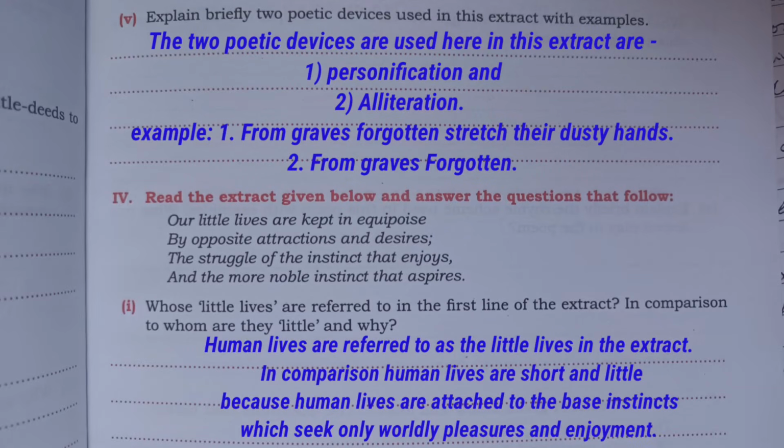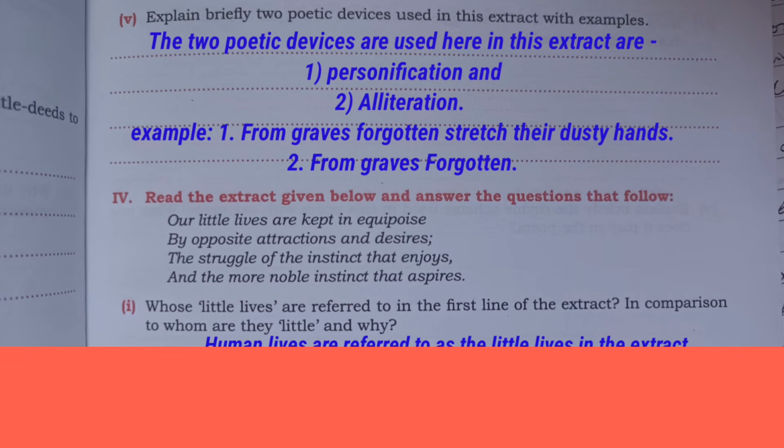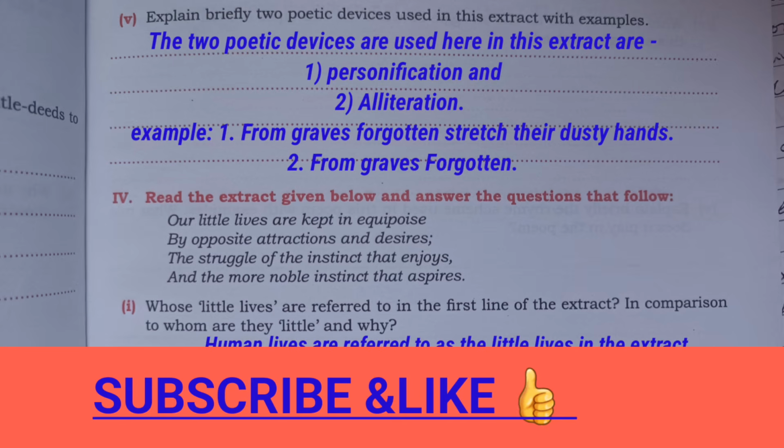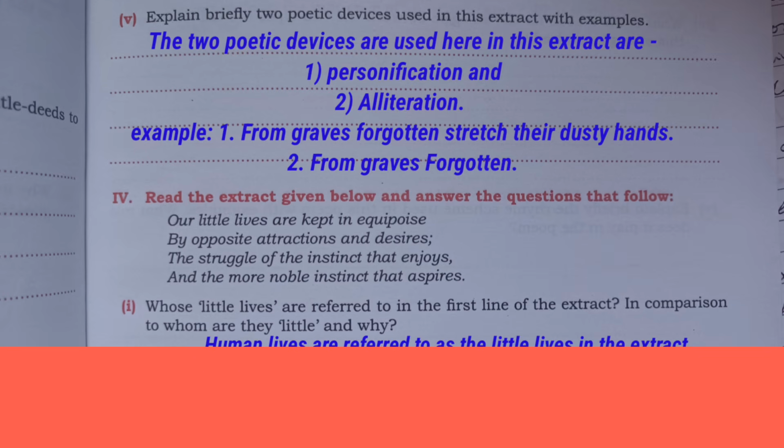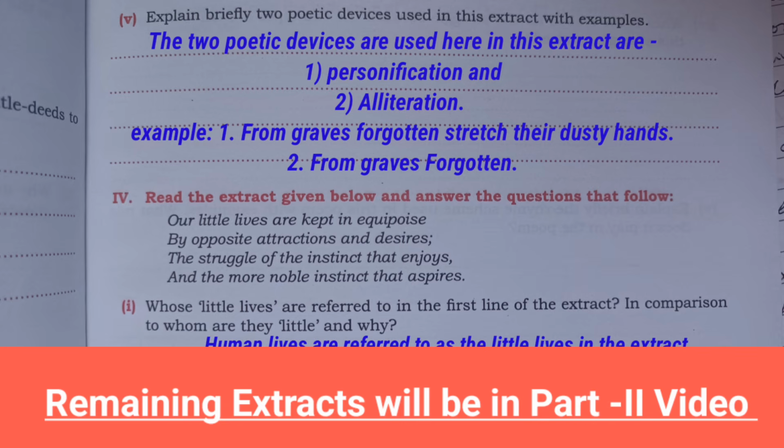Next, explain briefly two poetic devices used in this extract with examples. So the answer will be: the poetic devices used in this extract are, first, personification and alliteration. For example, the personification is in "from graves forgotten stretch their dusty hands."